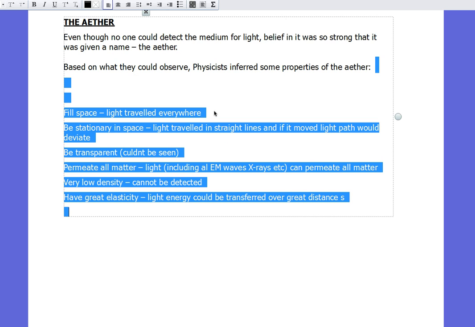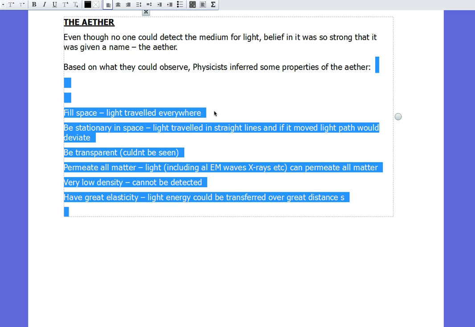The ether had to be stationary as well, because light travelled in straight lines, and if the ether was moving, the light would move as well, so the ether must be stationary. The ether must be transparent because we couldn't see it. The ether must permeate all matter, because light waves could pass through matter, such as glass. Visible light passes through glass, therefore the ether must be inside glass. But X-rays can pass through other objects as well, and if X-rays are a form of light and can pass through objects, the ether must permeate through objects as well.